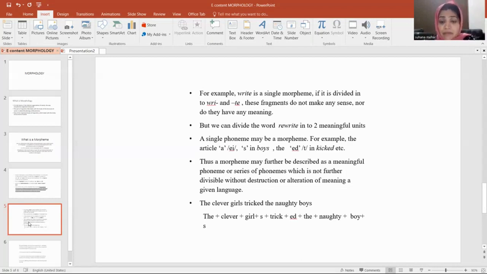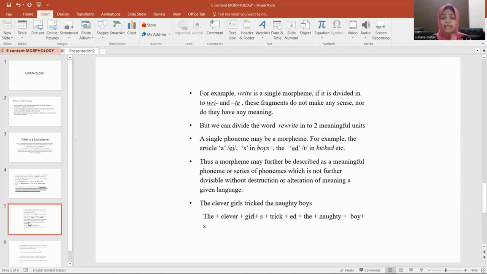And single phonemes may be morphemes also. A single phoneme may be a morpheme. For example, the article a, and s in boys that we discussed. In teachers, we have seen s. In teachers, teach is a morpheme, er is the second morpheme, and s is again another morpheme. So like that, s in boys, s in girls.